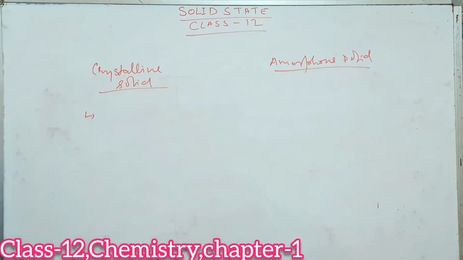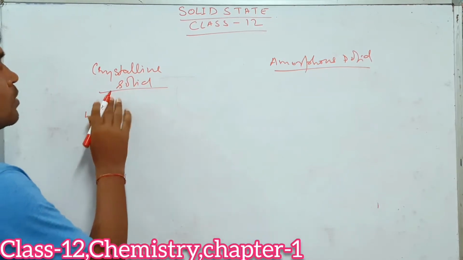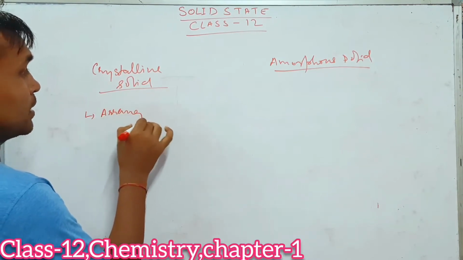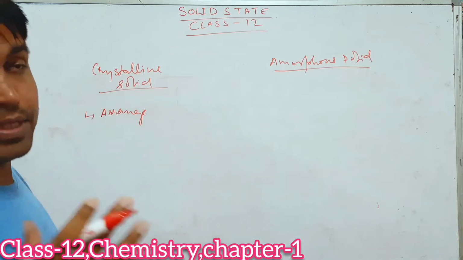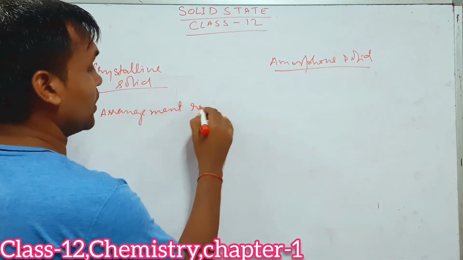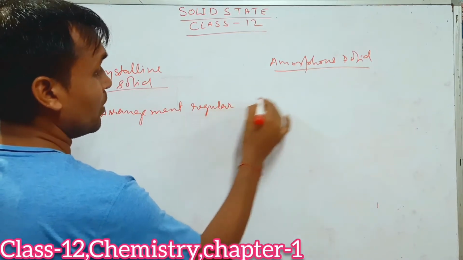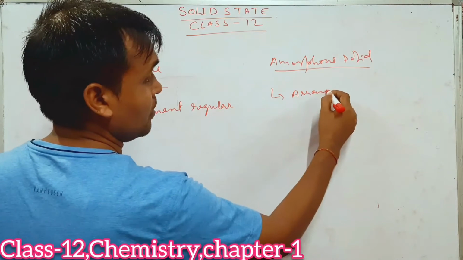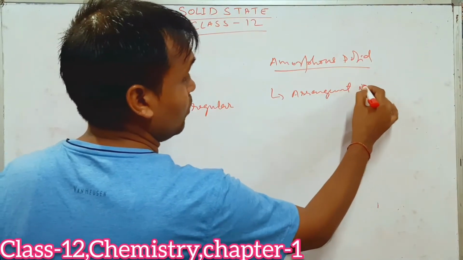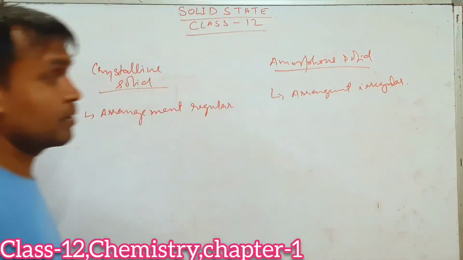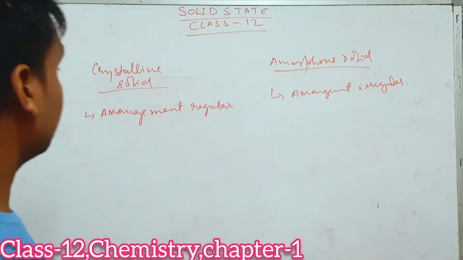The first difference is what I have already told you. In crystalline solid, the arrangement is regular, whereas in amorphous solid the arrangement is irregular. My handwriting is a little bad, so please forgive me for that.